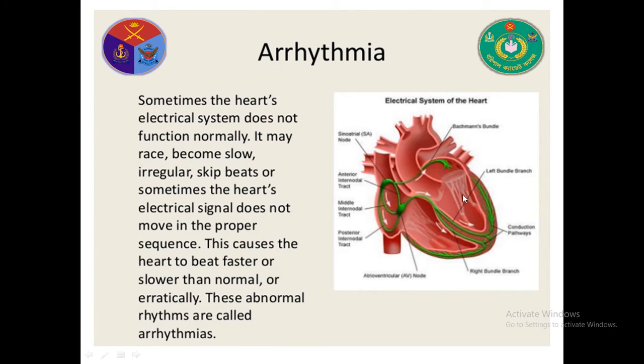Then the heart muscle contracts and the heart pumps blood throughout the body, I mean all over the body. And if this node does not create the electrical signal properly, then the heart muscle cannot contract smoothly. Then this disease is called arrhythmia.